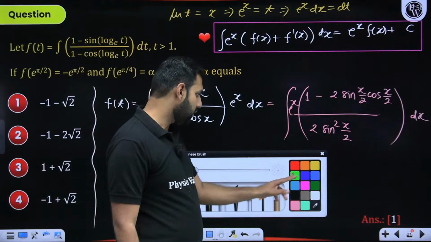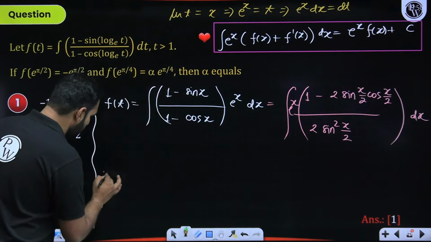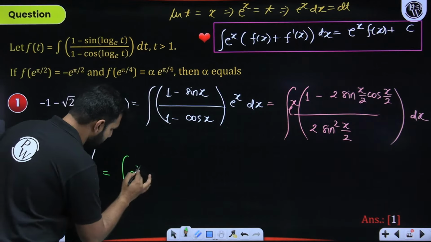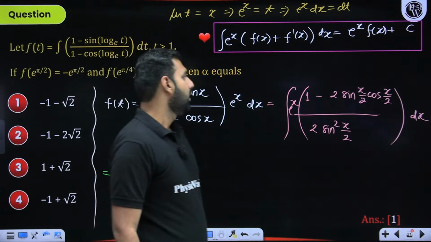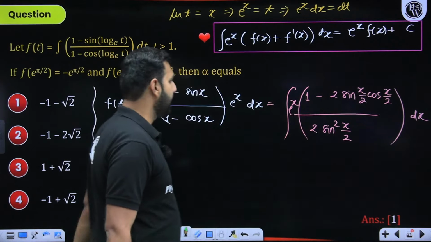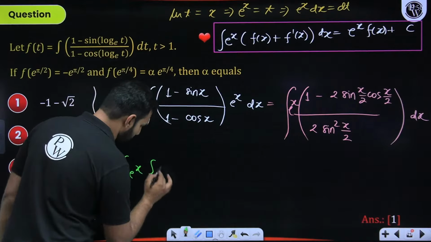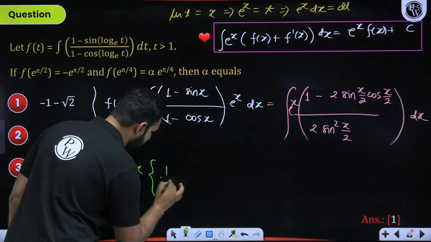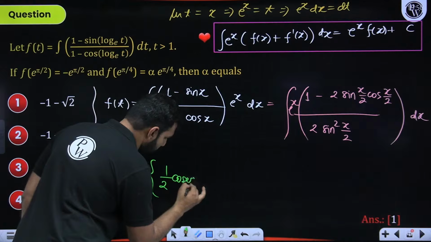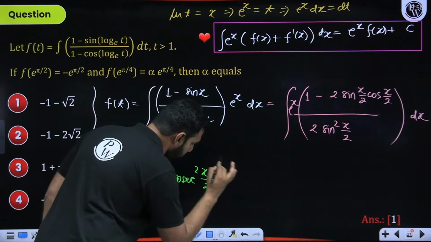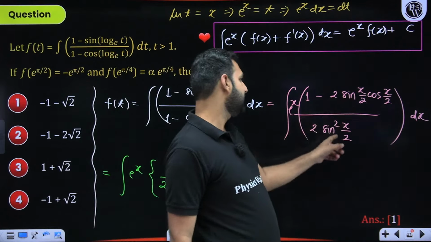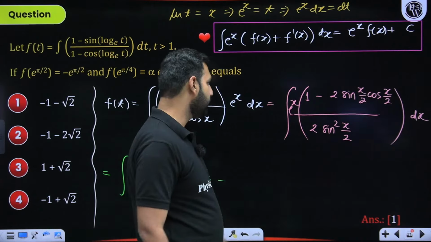Now I think our job is almost done with this coming into picture. Integration e to the power x, 1 by 2 sine square x by 2, that is clearly 1 by 2 cosec square x by 2, minus, this 2 and this 2 are cancelled, so cos upon sine is cot.